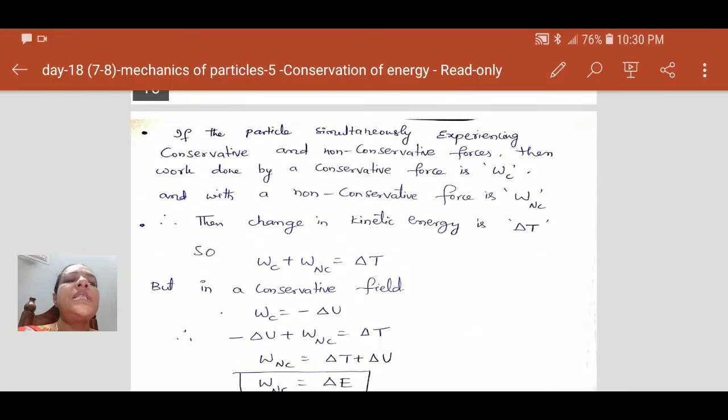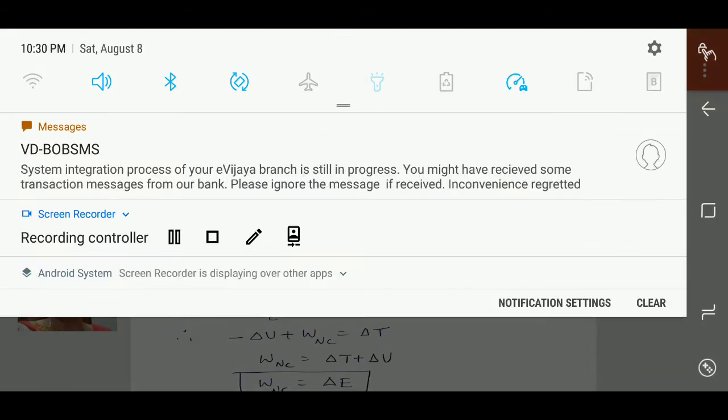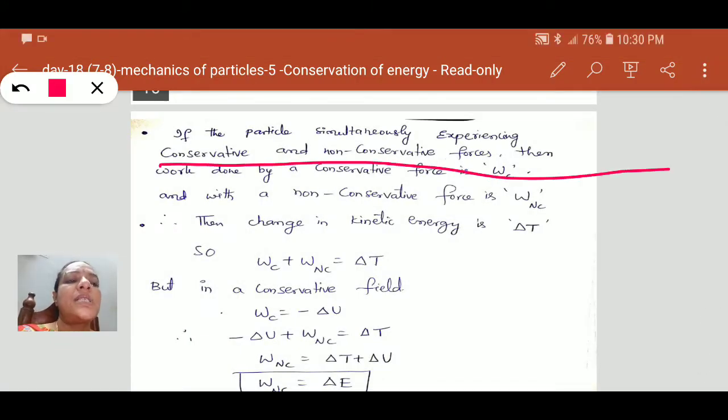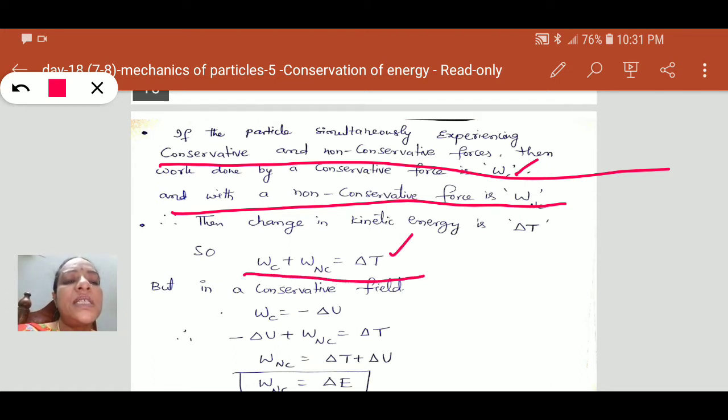Now if we calculate the work done when a particle is simultaneously experiencing conservative and non-conservative forces, the work done by the conservative force is Wc, and by the non-conservative force is Wnc. According to the work energy theorem, the work done is the change in kinetic energy.